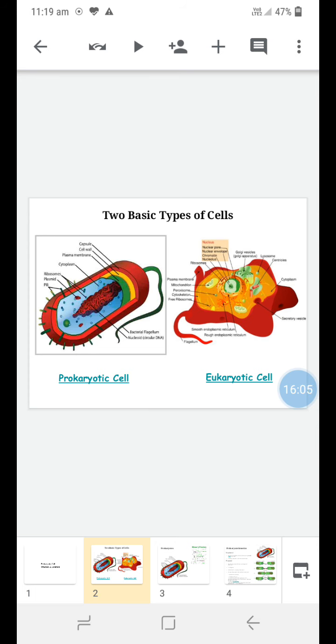Cytoplasm is also present. Secretory vesicles are vesicle-like structures which store some inorganic salt, organic salt and metal ions, and they conduct some types of biochemical reactions. So these are all the components of prokaryotic cells and eukaryotic cells.